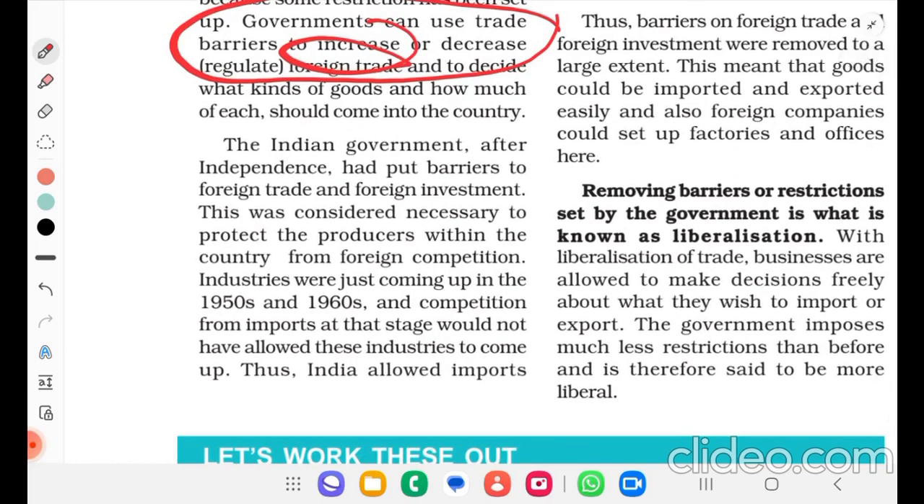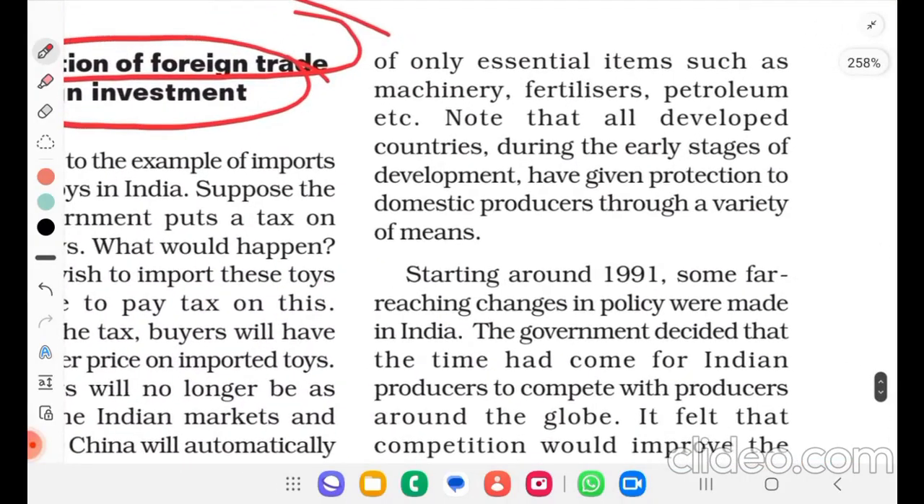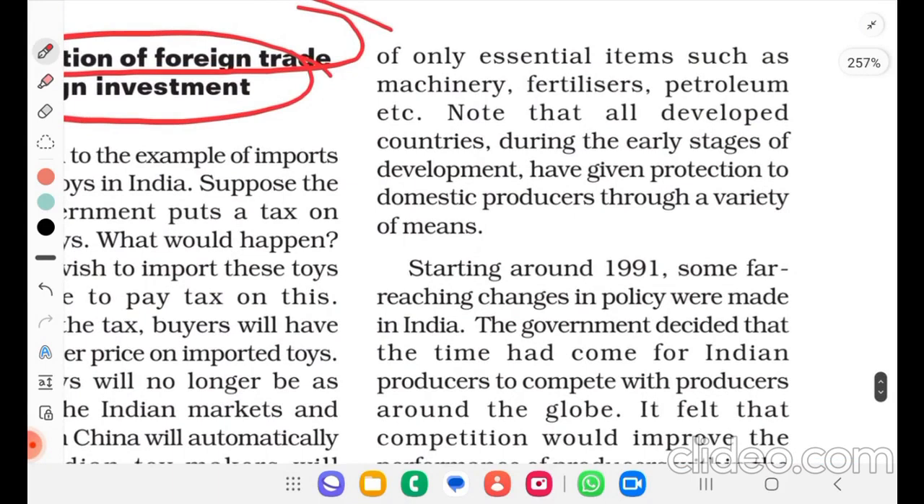This was considered necessary to protect the producers within the country from foreign competition. Industries were just coming up in the 1950s and 1960s, and competition from imports at that stage would not have allowed these industries to come up. Thus, India allowed imports of only essential items such as machinery, fertilizers, petroleum, etc. Note that all developed countries during the early stages of development have given protection to domestic producers through a variety of means.